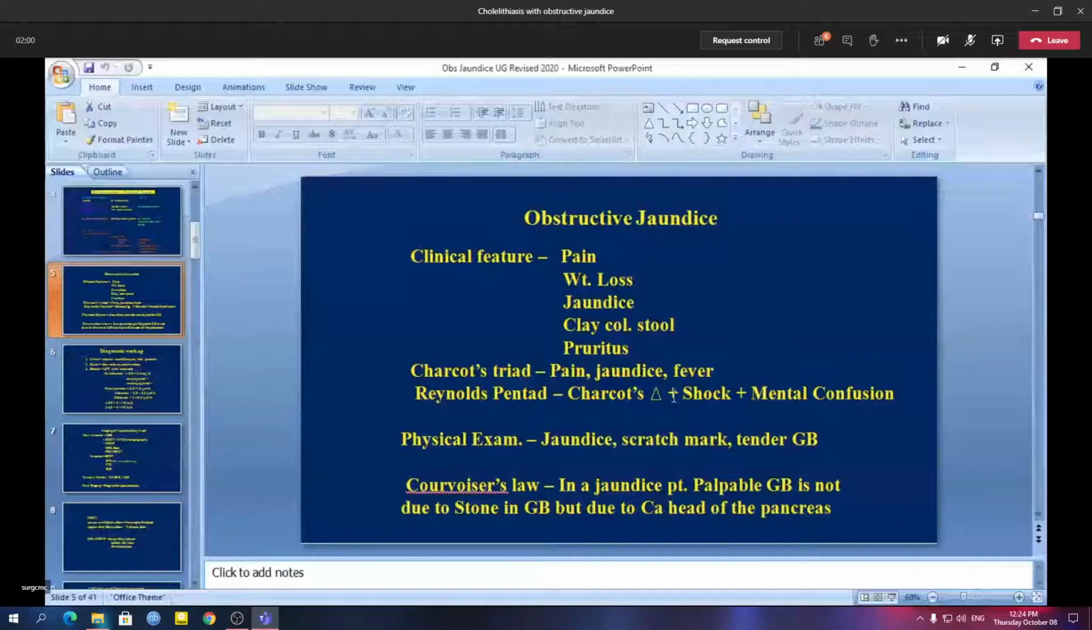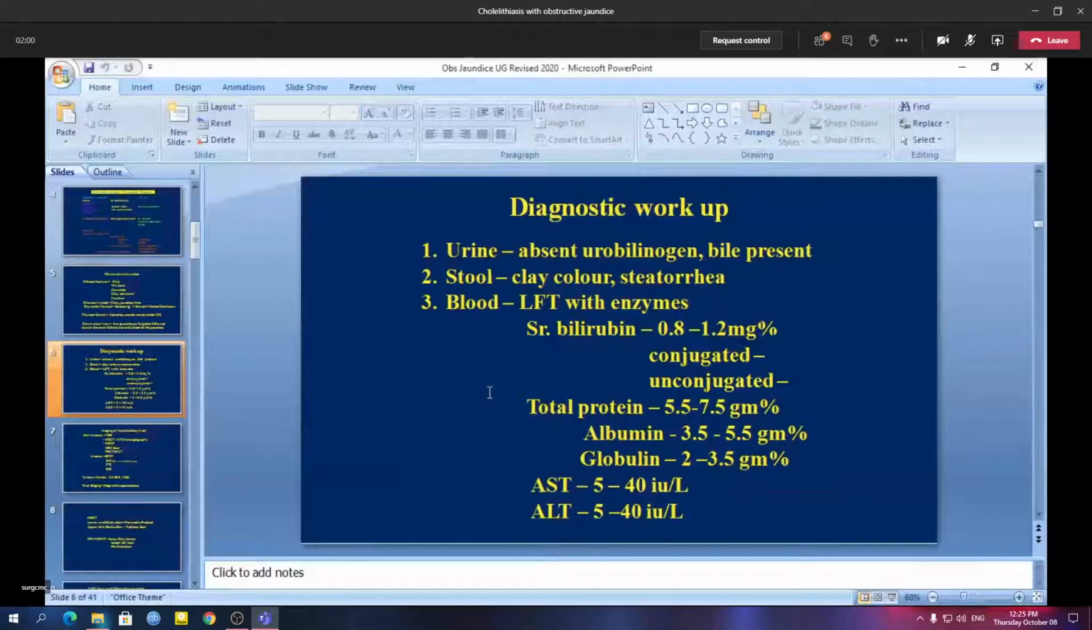Now, along with this, if the patient shows features of shock and mental confusion, then it is known as Reynolds' pentad. So remember these two things. These are very favorite questions of the examiners. In any discussion of obstructive jaundice, the examiner will like to ask you what is Charcot's triad or what is Reynolds' pentad. Physical examination is usually unremarkable other than the palpable gallbladder. There will sometimes be a few scratch marks.